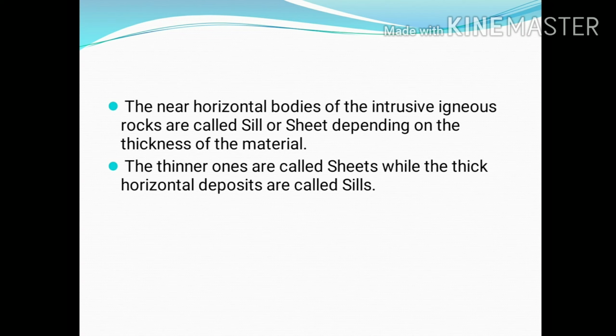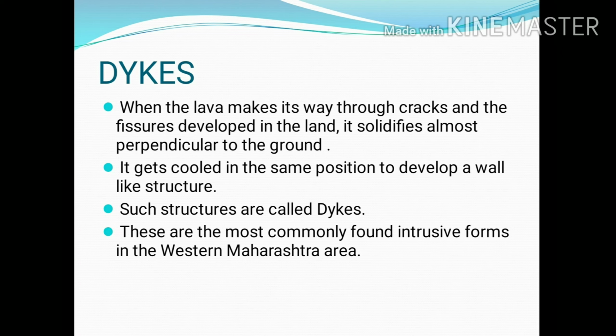Right? Sills or sheets are the horizontal bodies which are formed due to the cooling of lava. If it is thick, it is called as sill, and if the deposits are thin, it is called as sheet. So this is laccoliths, pacholiths and sills.